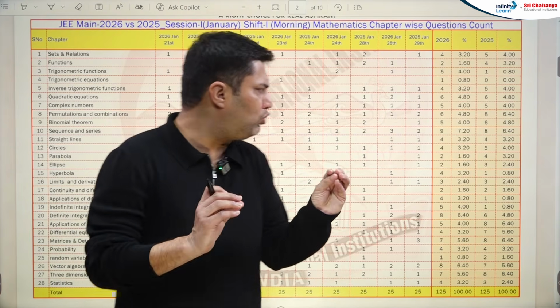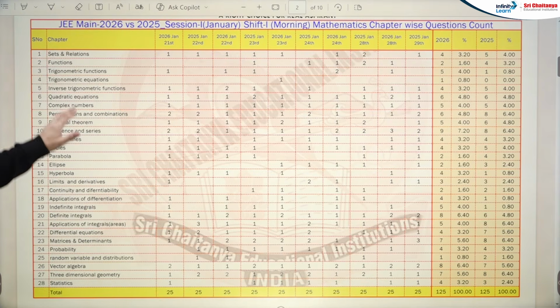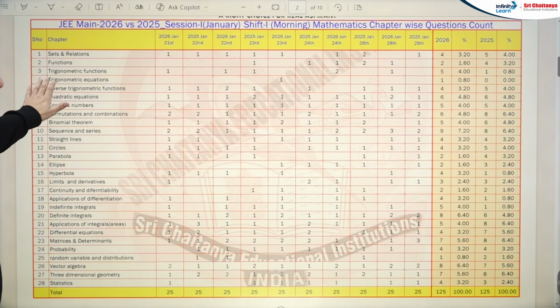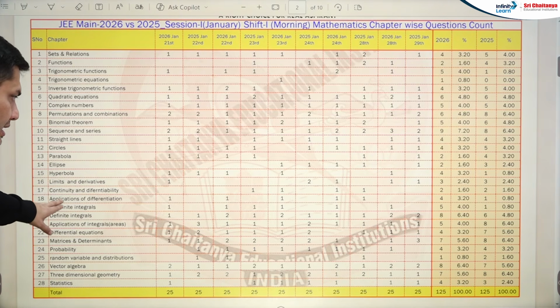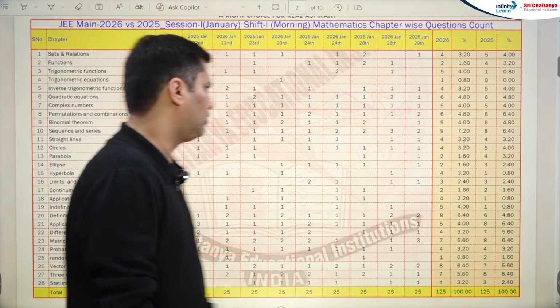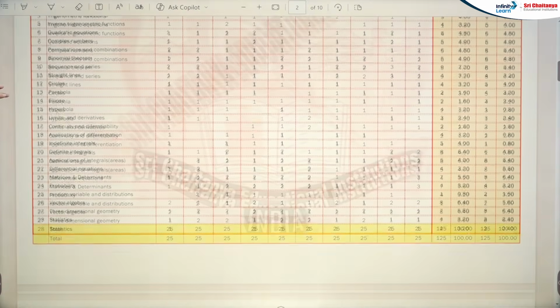So overall, there are a few chapters where we can actually see a change, and the chapter is trigonometry. For the April attempt, this is very important, you need to prepare trigonometry. Apart from trigonometry, I think the major one is hyperbola. Hyperbola this year has been very, very important. And after this, you can see definite integration with a slight change, and almost all remaining chapters are slightly the same. Okay, this was about the January attempt between both the years, shift 1 only.